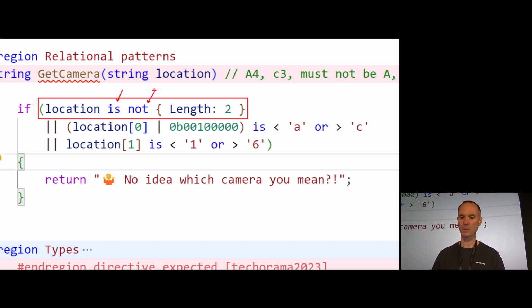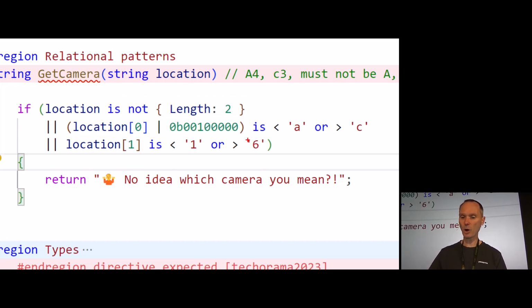It doesn't work. And then we are using here, see that one, a recursive pattern with a constant. So in this case, we are just essentially saying location.length equals 2, but in a little bit different way. What do you think? Will C# compile this one down to meaningful C#? Yes, it does. If you write something like this, at the end of the day, the C# code or the intermediate language code generated will be identical to writing if location.length equals 2. So, two ways of writing it. Use whatever you prefer.